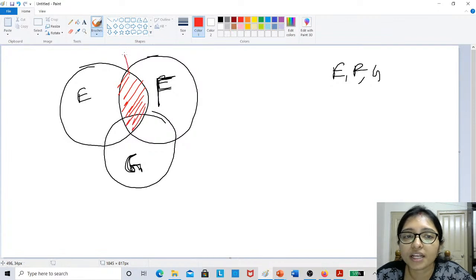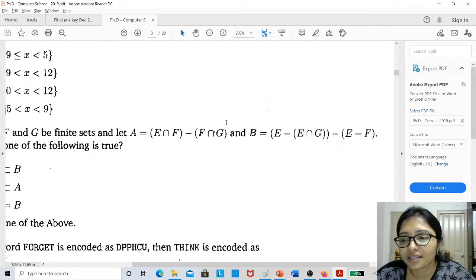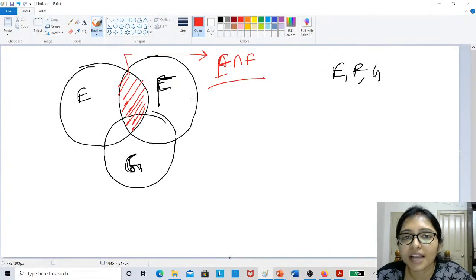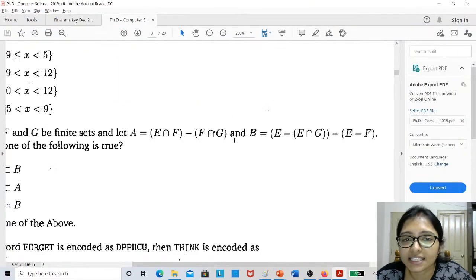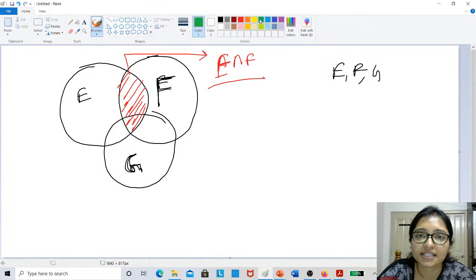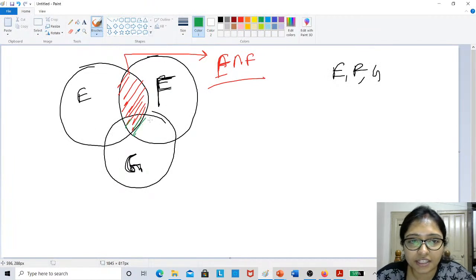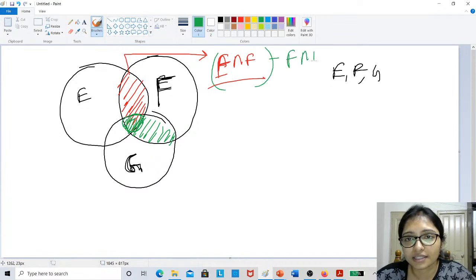Here, if I take the common, then here it is an intersection, if E intersection F, right? This is E intersection F, this one. Now minus, you have to do F intersection G. F intersection G means this area, that is the green area, so we have to deduct this one, right? This one will not be there, so minus F intersection G, that will be this area, right? This area will be F